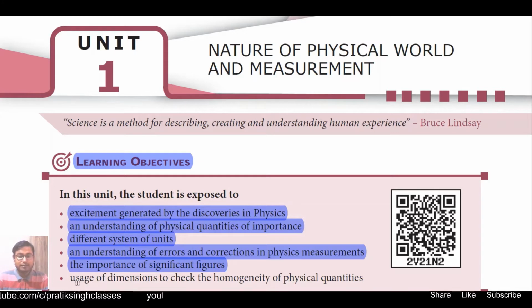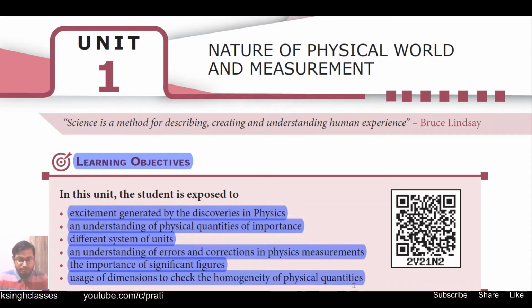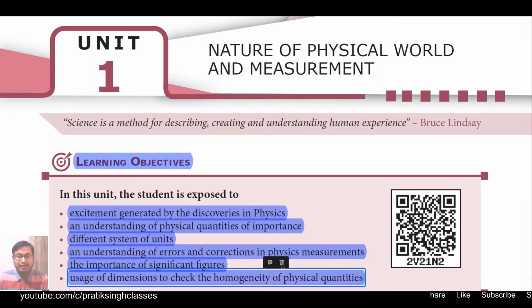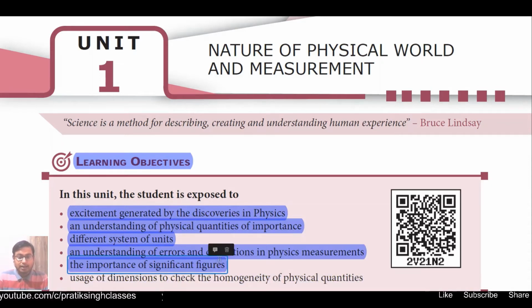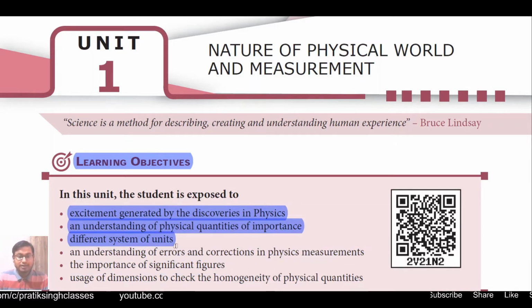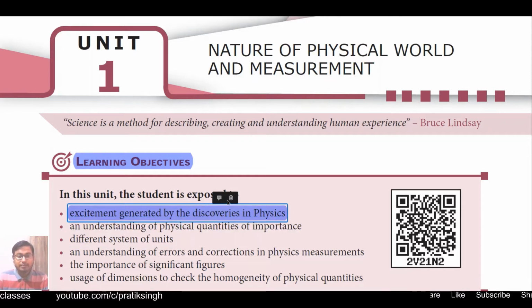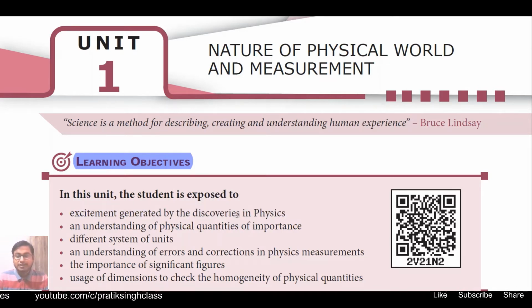Then we will also study the uses of dimensions to check the homogeneity of physical quantities. This last topic is something new for you which you haven't seen till now. We will study it at the end of this chapter, and then we will try to learn how all these topics are correlated to each other. Not just here, but in every other unit we will also see these topics coming around. Fine. So let us go to section 1.1.